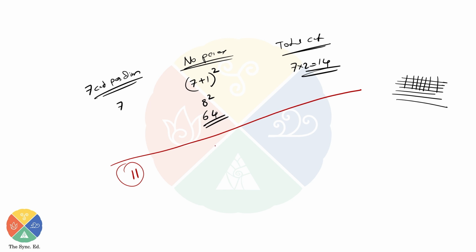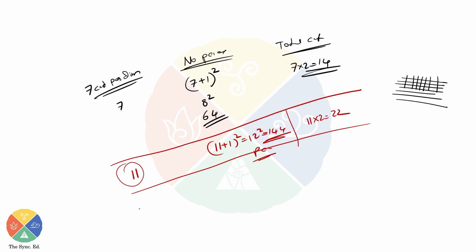If you need time, pause the video. 11 plus 1 whole squared, or 12 squared, or 144 smaller pieces of squares will be there, and the total cuts we will be having is 11 into 2, that is 22. Hope you got it. So n cuts per side gives n plus 1 whole squared equal pieces in total, and 2n total cuts.